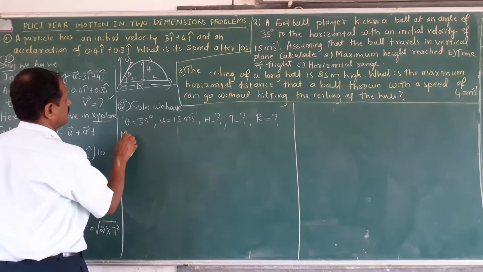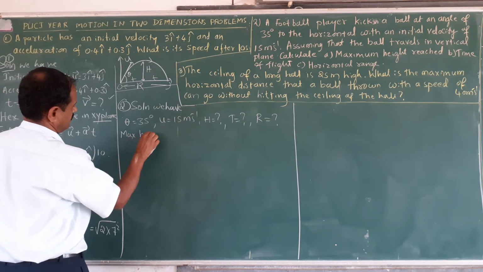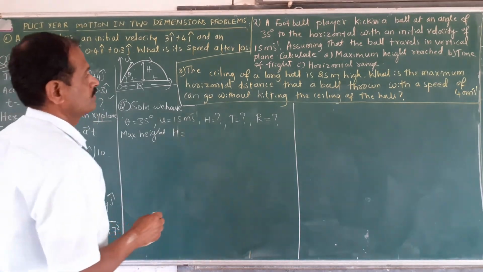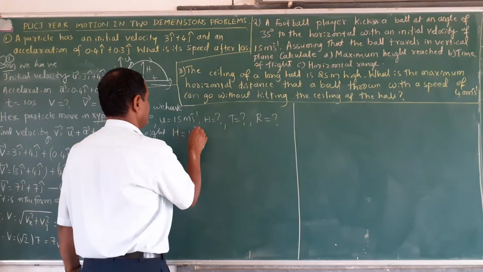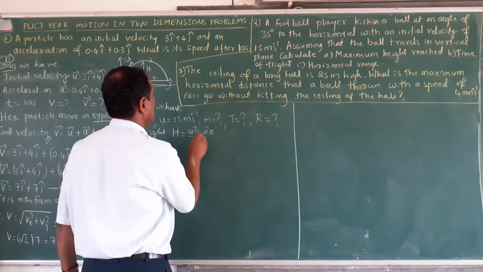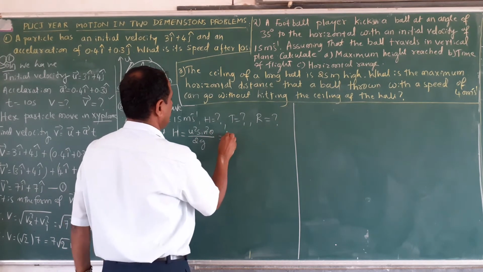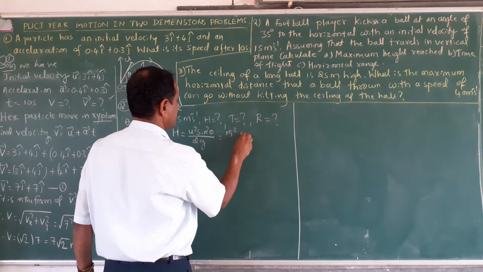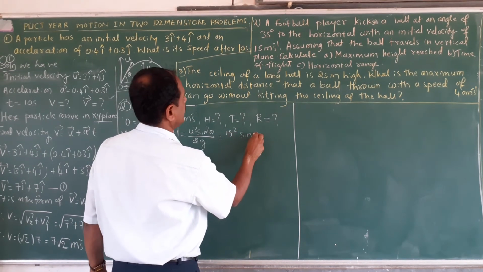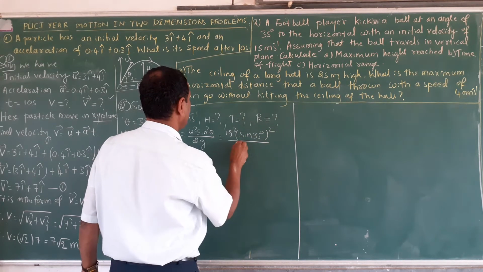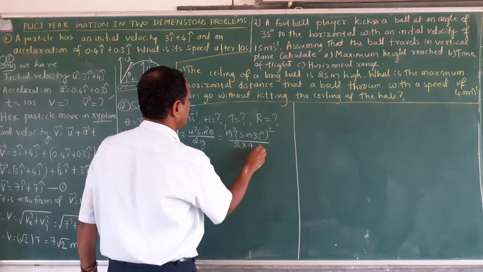Maximum height of the projectile, h is equal to u square sin square theta upon 2g. U square is 15 square, sin 35 degree whole square, divided by 2 into 9.8.